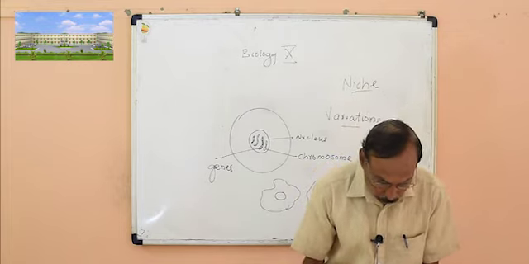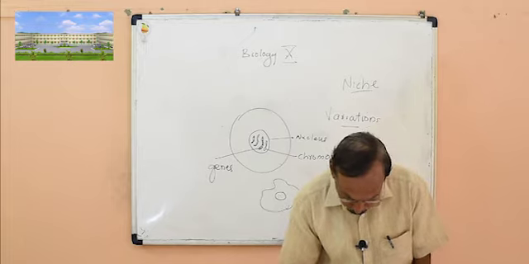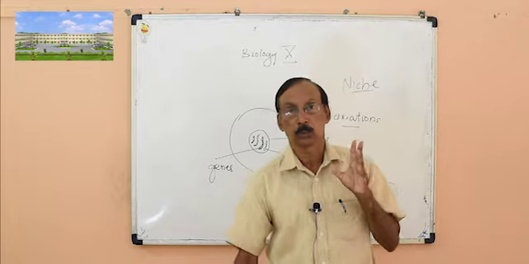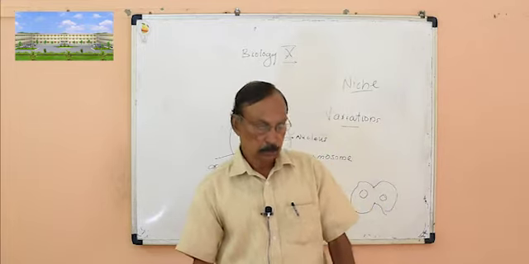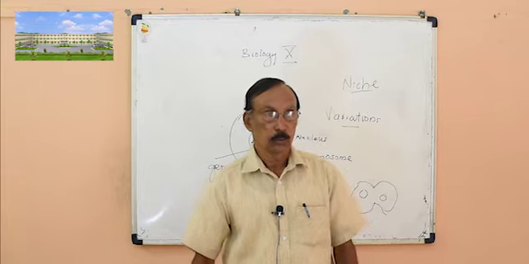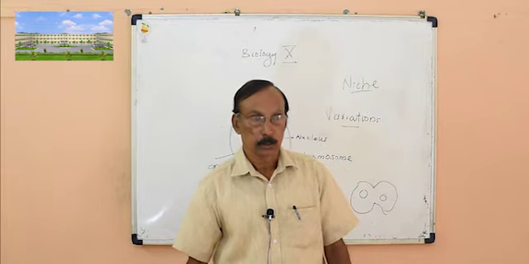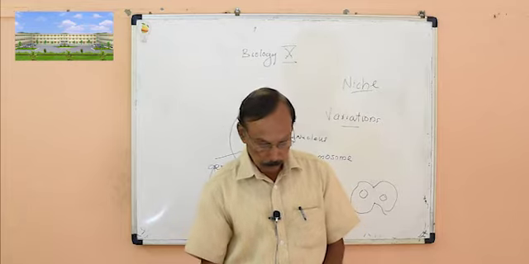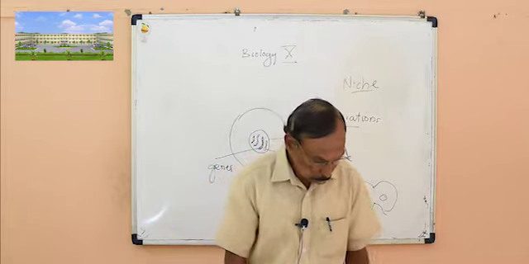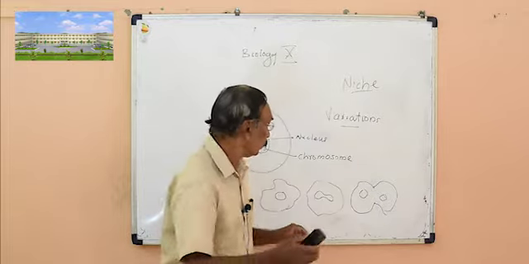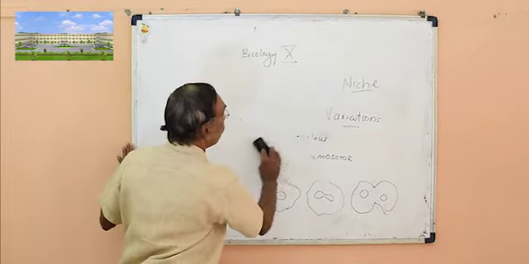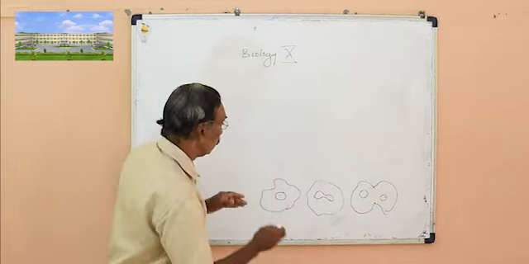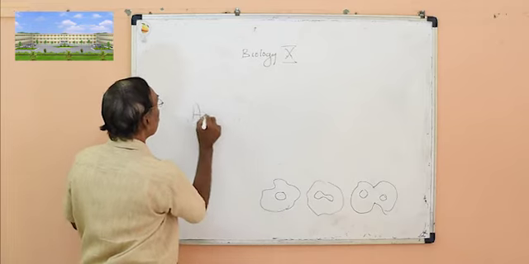Now we are going to see the asexual method of reproduction. In many unicellular organisms, there are two methods of reproduction: asexual reproduction and sexual reproduction. First we are going to see asexual reproduction and the different types of asexual reproduction. In amoeba, which we already studied in lower classes, the reproduction is asexual reproduction.